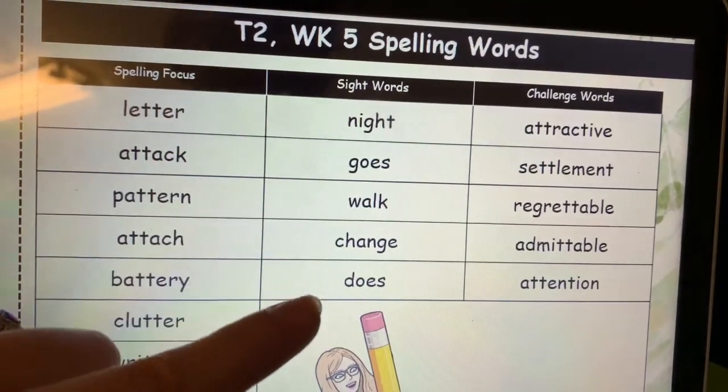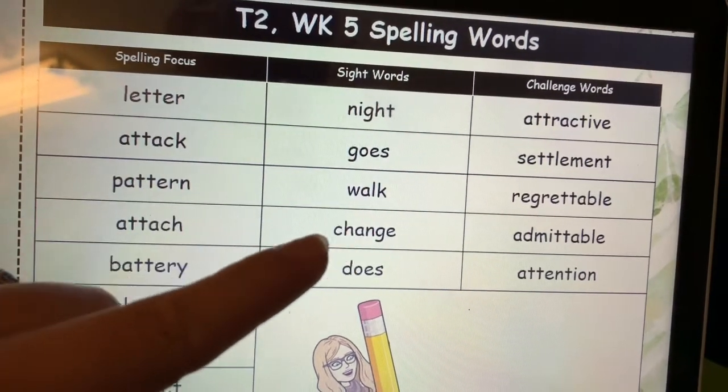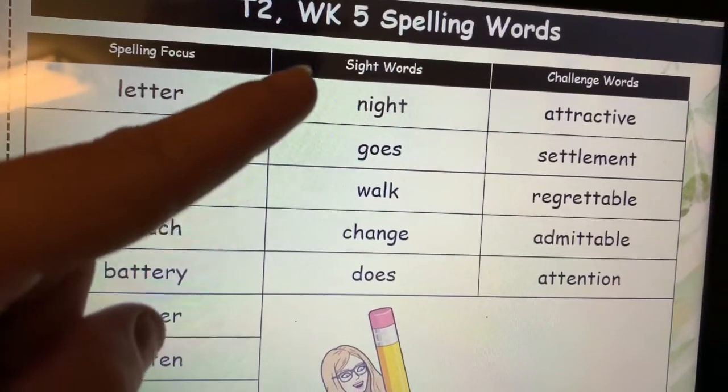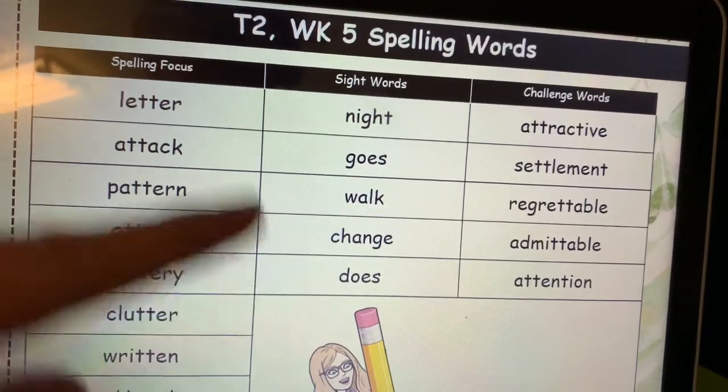These sight words do not have the digraph TT, and these are words that may focus on other digraphs that we have already previously worked on. Night, goes, walk, change, and does.